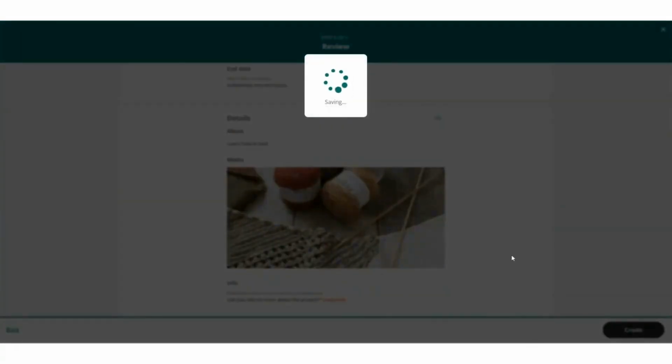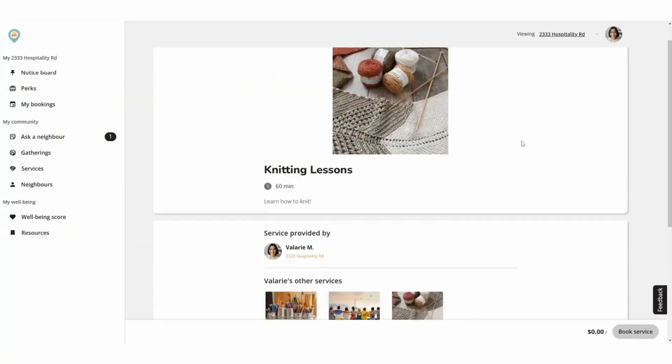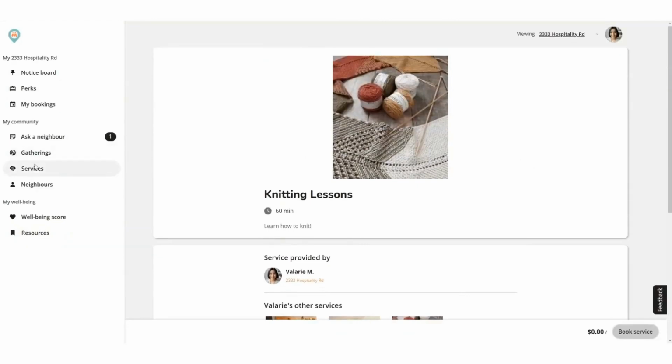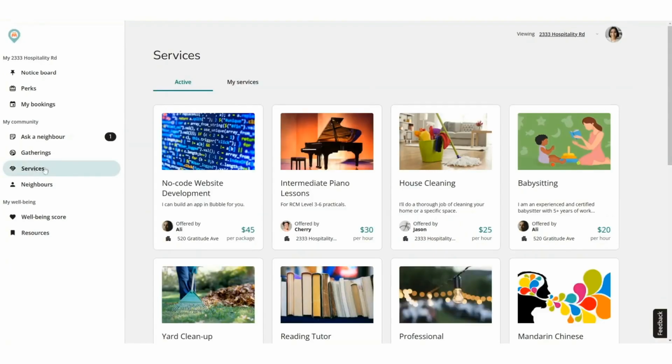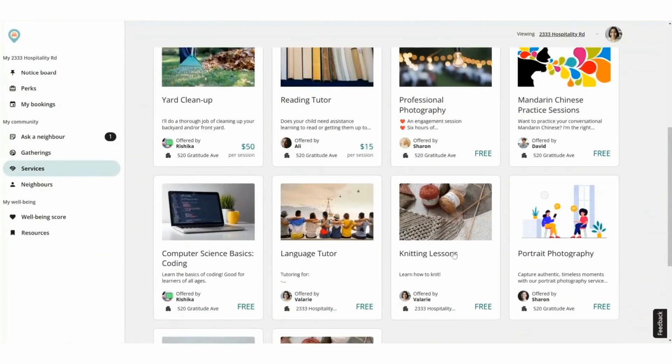After it saves, there's going to be a little pop-up that says your service, Knitting Lessons, is now available for your neighbors to book. And I can go and take a look at my service. And I get to see what my neighbors will see. And I can even see it if I go into the services page, and it'll be right there, Knitting Lessons.